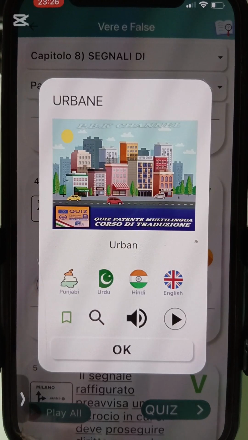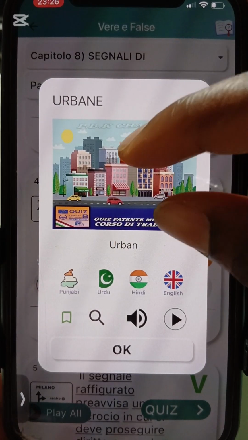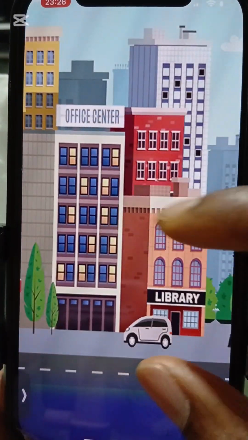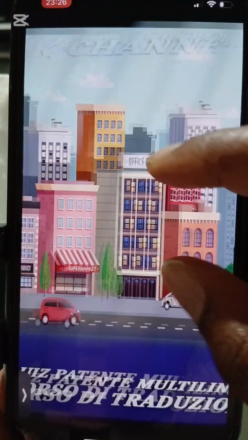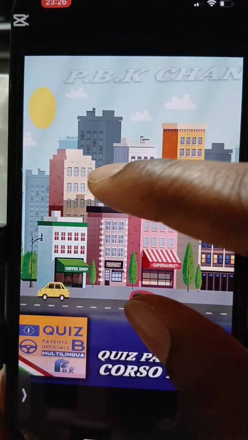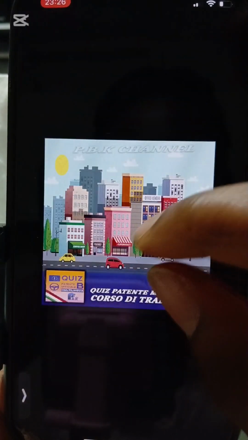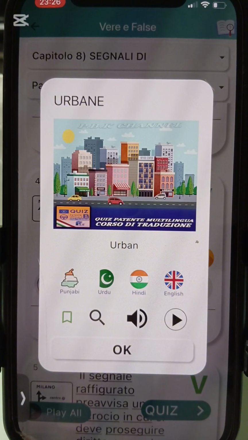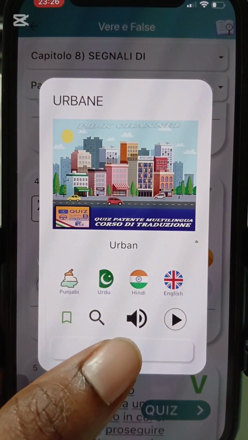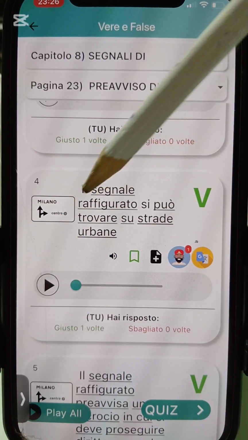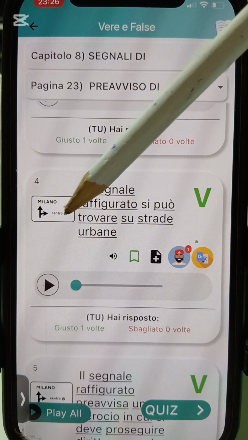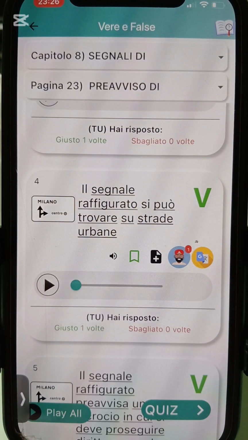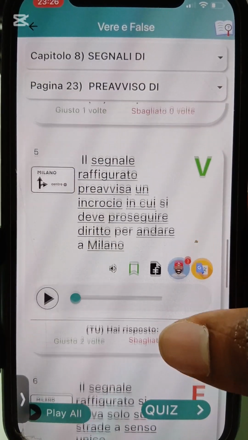If you look at this picture very well, you see there is a farmacia, a library, an office center, a supermarket, a pharmacy, a cafe shop. You see buildings and all that. This is Strada Urbana, the urban road, which is our city. He said you can find it. Si può trovare means you can find it on the Strada Urbana, the urban road.